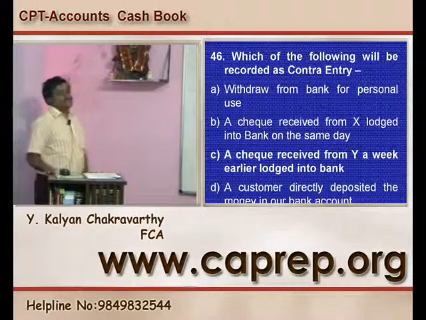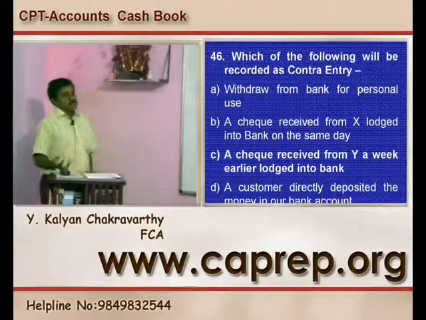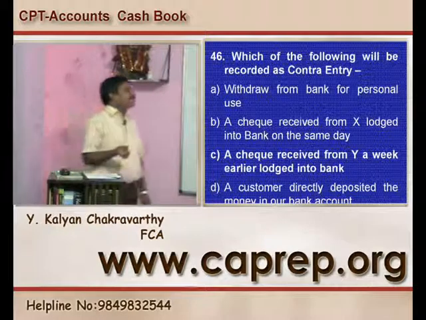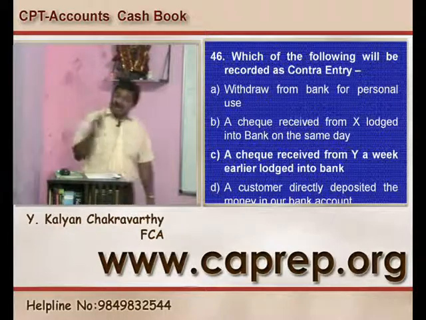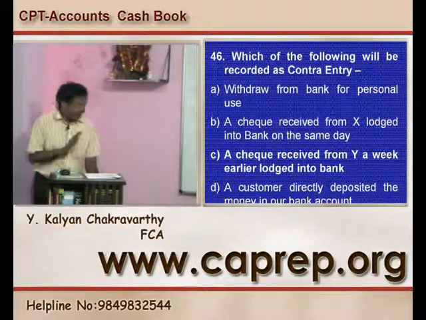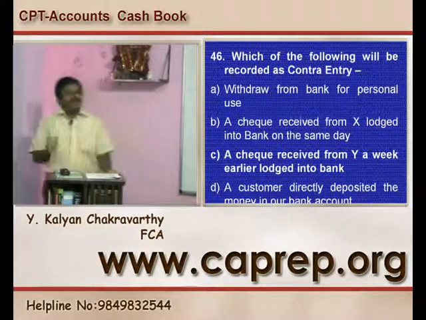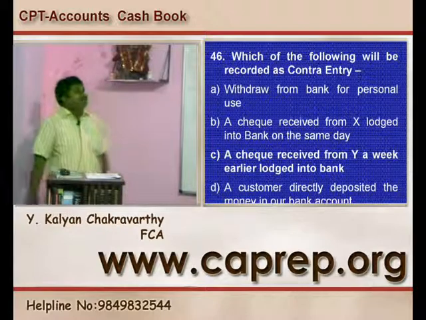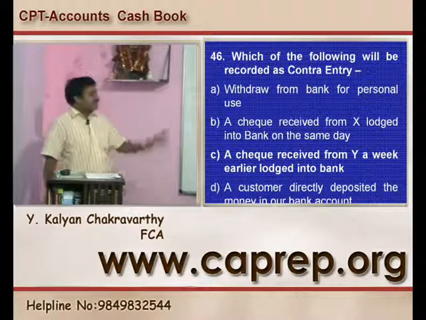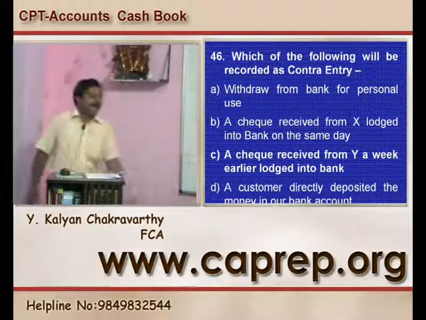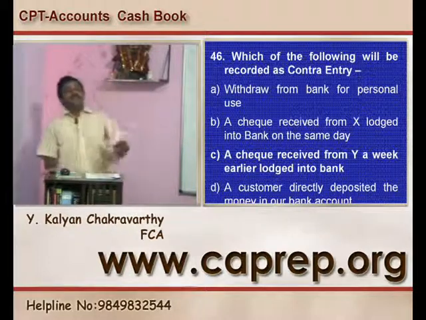Withdrawn from the bank for personal use, the entry is drawings account to cash, so that does not create any contra. A check received from X lodged into the bank on the same day, the entry is bank account to X, so that also does not create any contra. A customer directly deposited the money into the bank account, there also the entry is bank account to customer. So the other options A, B, D do not create any contra entries. A check received from Y a week back, once it gets deposited one week later, requires a contra entry.